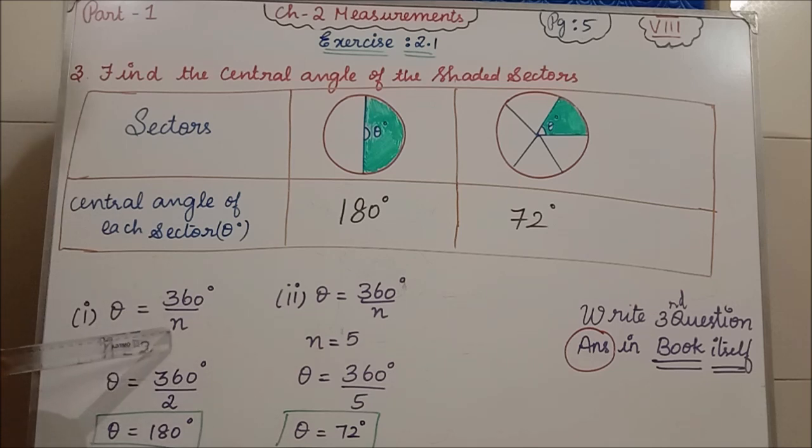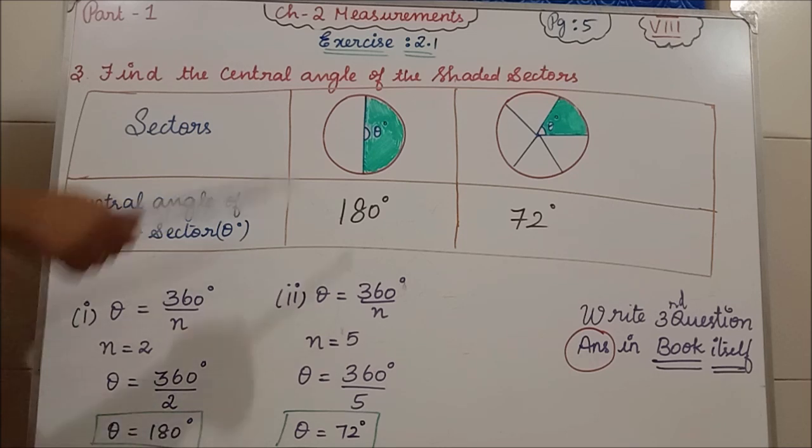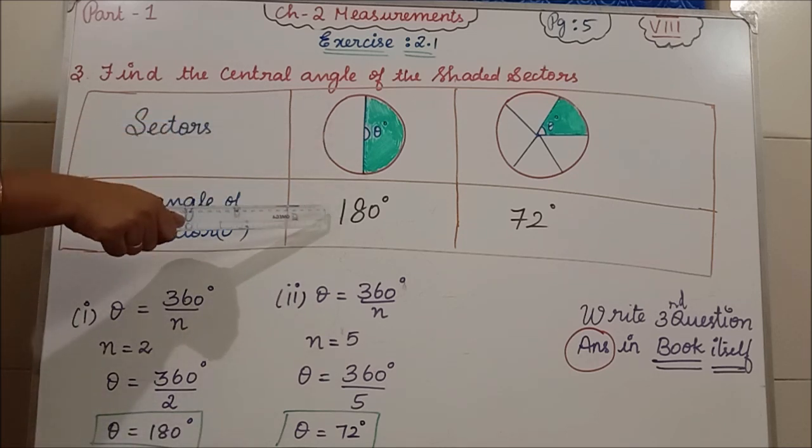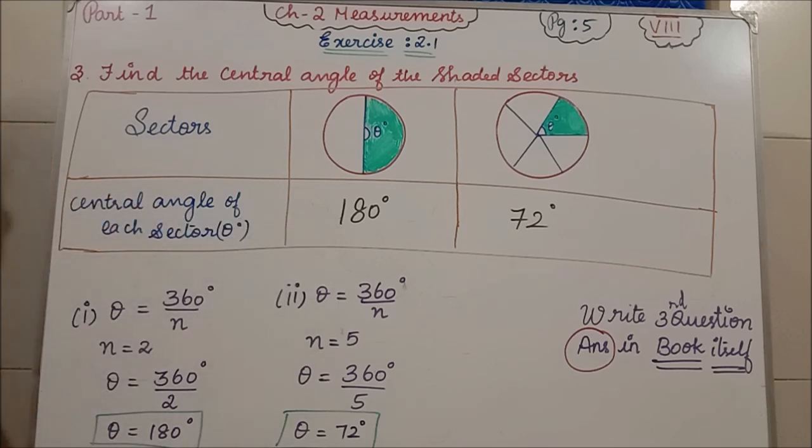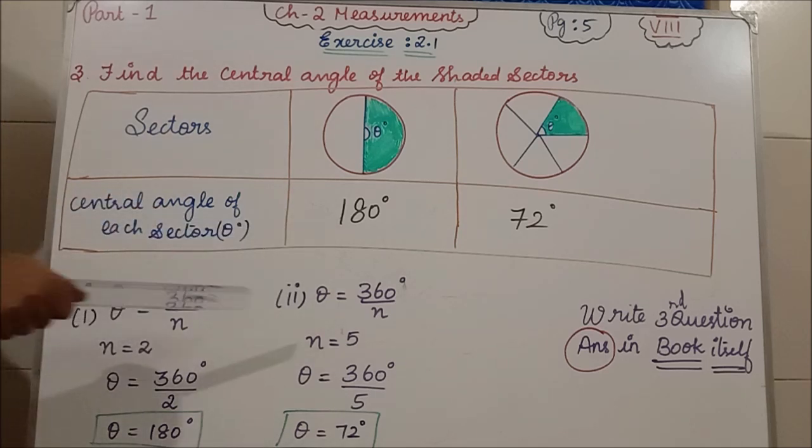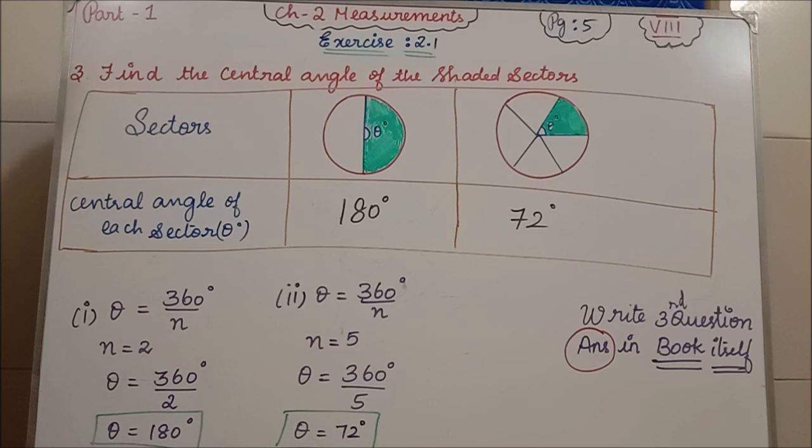Theta is equal to, in the place of n you have to put 2. 360 degree divided by 2. In the 2 table if you divide 360 you will get theta equal to 180 degree. So the answer for the first diagram is 180 degree. Clear? This solution and all you are going to write in your book itself where you have the space. Clear? See the next diagram.